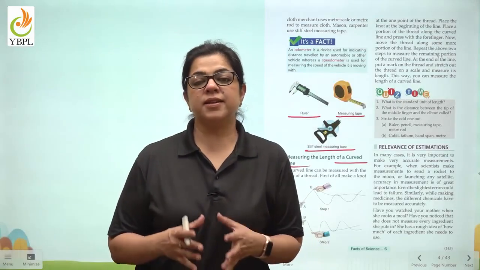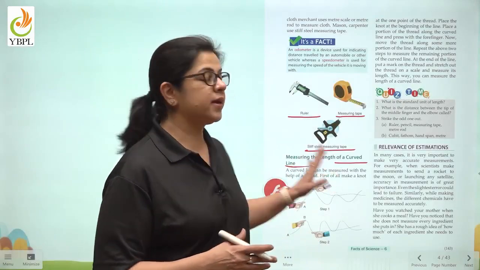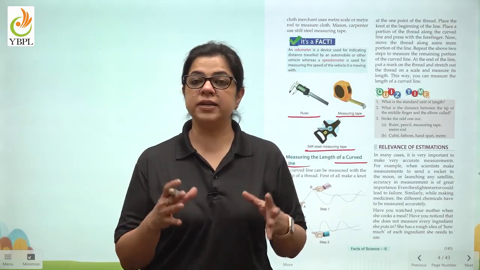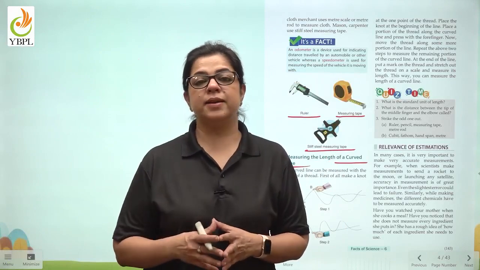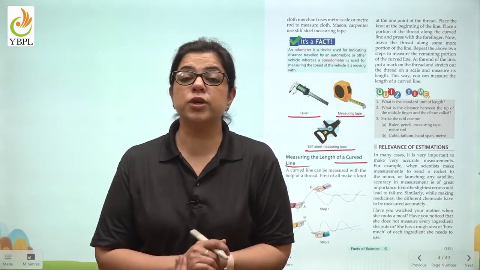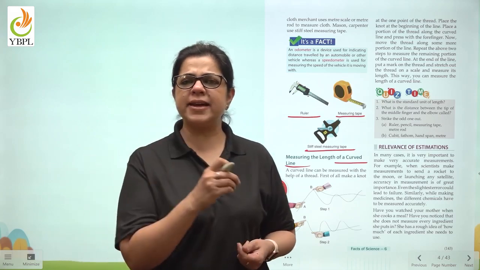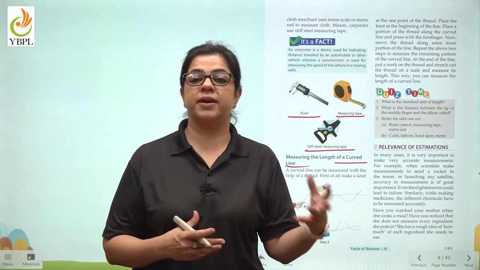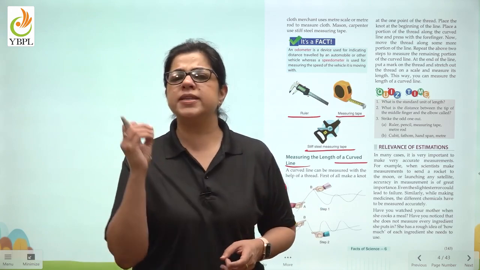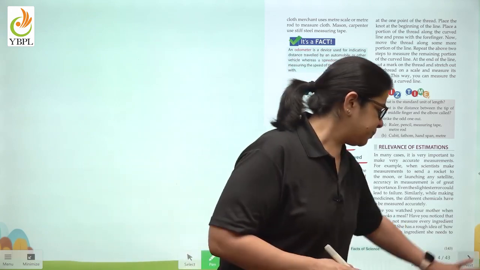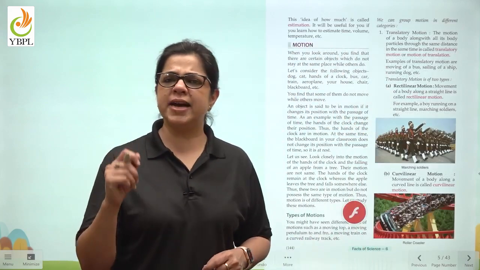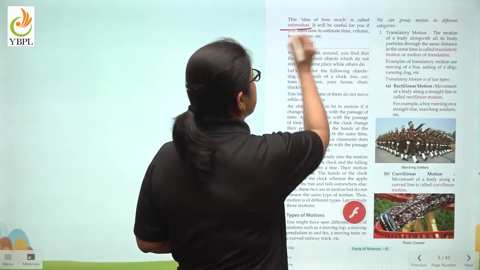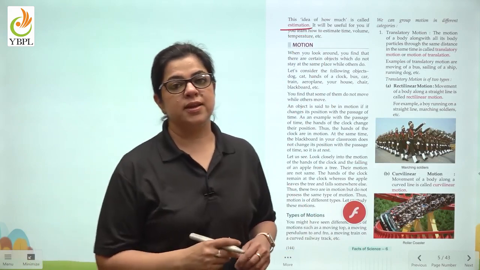So children, here in this video, we saw how we can measure the length of a curved line. Now sometimes, for example, when your mother is cooking food, she does not exactly find a measuring spoon to put in salt, pepper, red chili, etc. She knows exactly how much. And this knowledge of exactly how much is known as estimation.